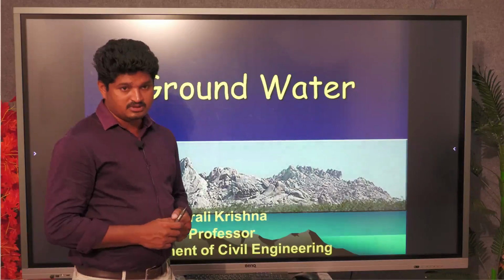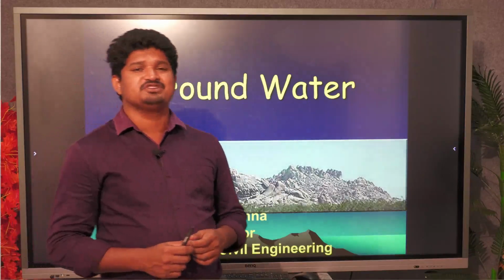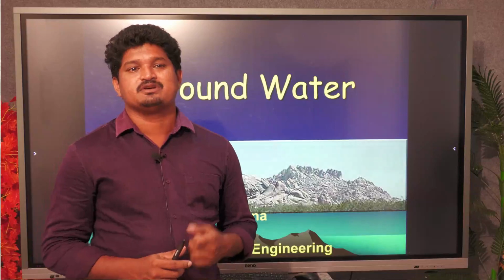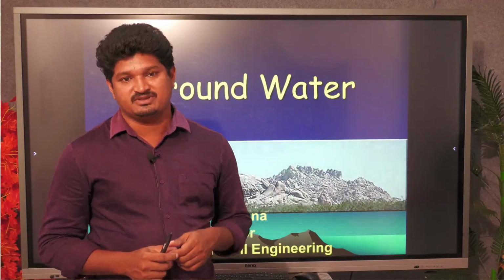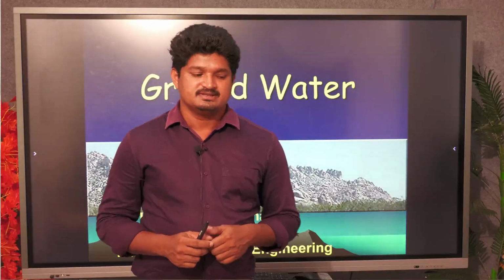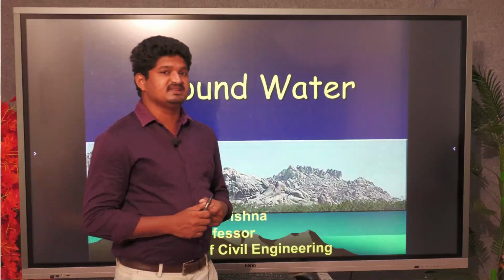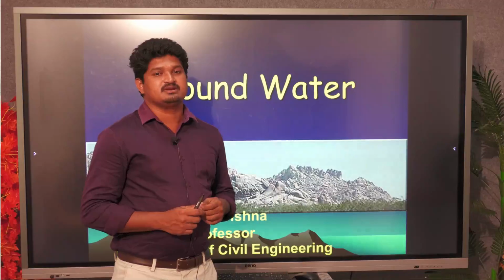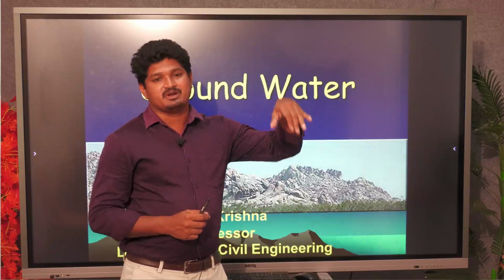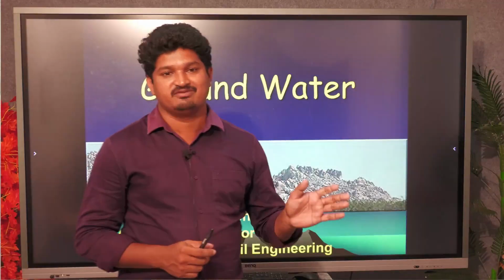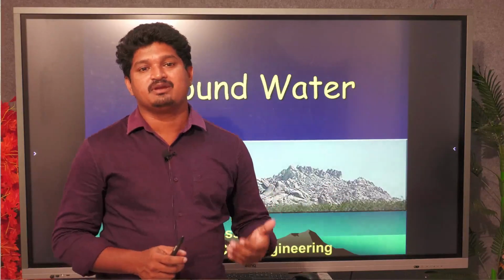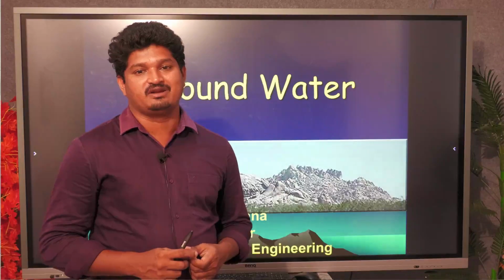Before going to groundwater, we need to know the definition of groundwater. The water occurring beneath the earth surface, in the earth subsurface, we call it groundwater. The major occurrence of groundwater comes from rainwater. Rainwater percolates into the voids and gaps occurring in different rock masses and soils. This process we call infiltration.